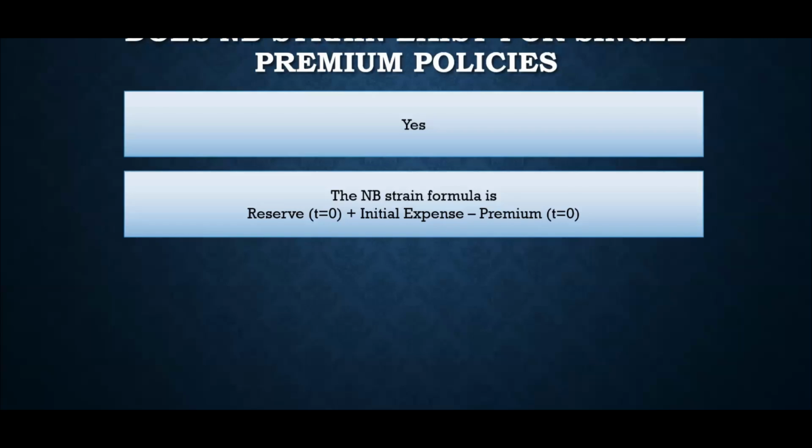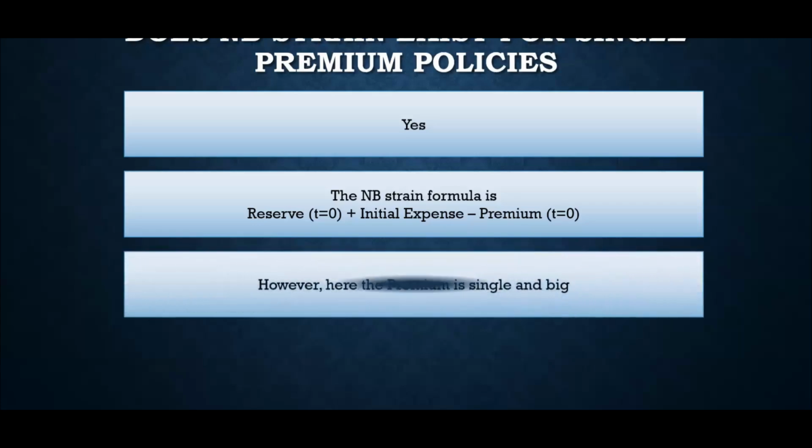Anyways, so this is the formula for new business strain. I hope that is clear. It's just to make it uniform. I have used t equal to 0. Just remember that that is not t equal to 0, it is t equal to 0 plus, but t equal to 0 can also be used interchangeably, right? Here the premium is single, and that is the basis of single premium. So all the premiums should be captured in that single premium, right?